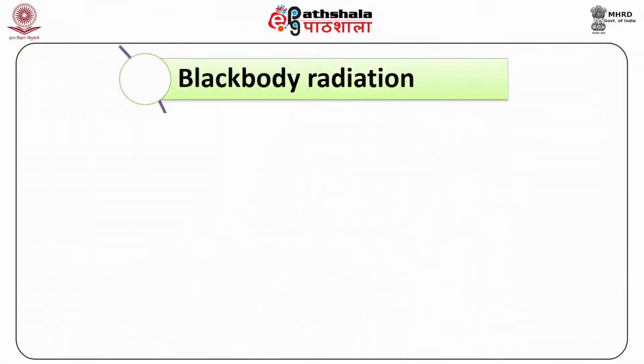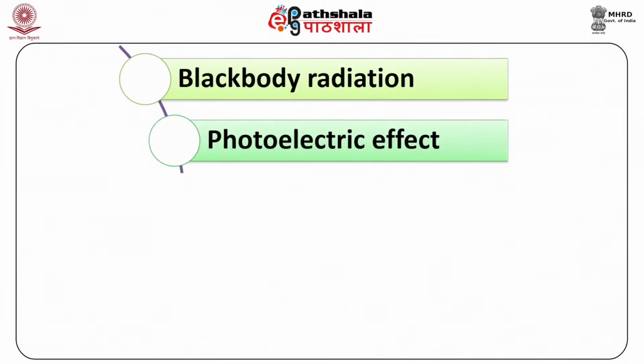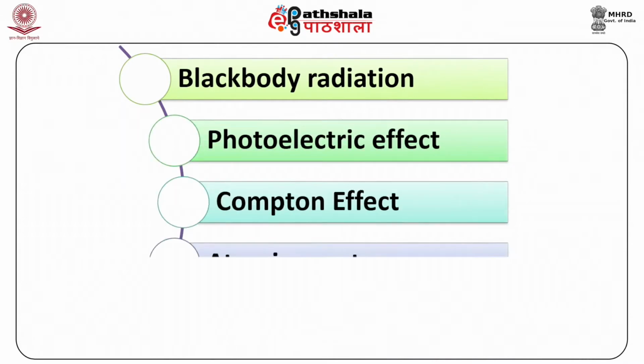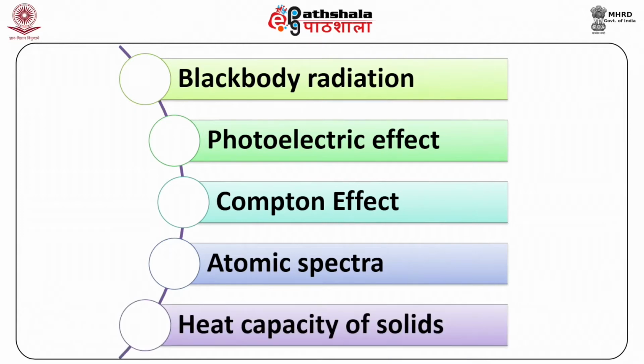These include black body radiation, the photoelectric effect, the Compton effect, atomic spectra, heat capacity of solids, etc. All these experimental phenomena could not be explained on the basis of classical mechanics, and therefore a big question mark came whether classical mechanics has some limitations, why classical mechanics is failing in this case.